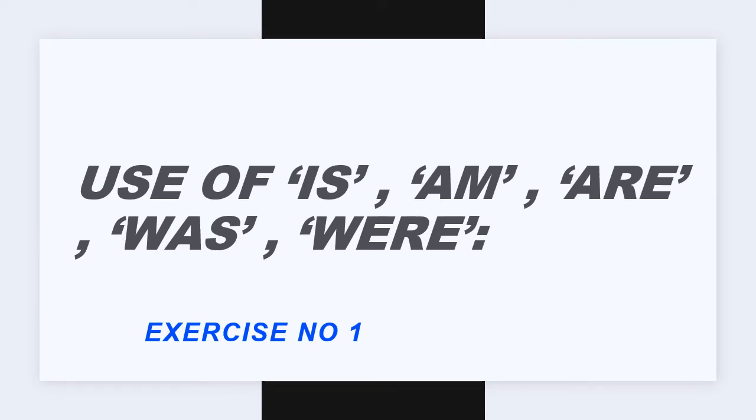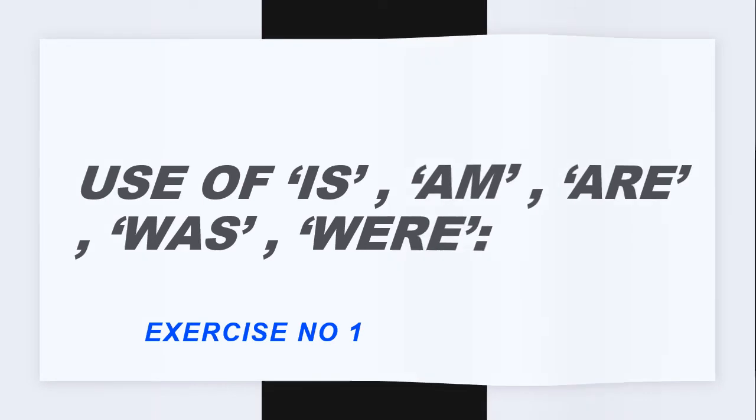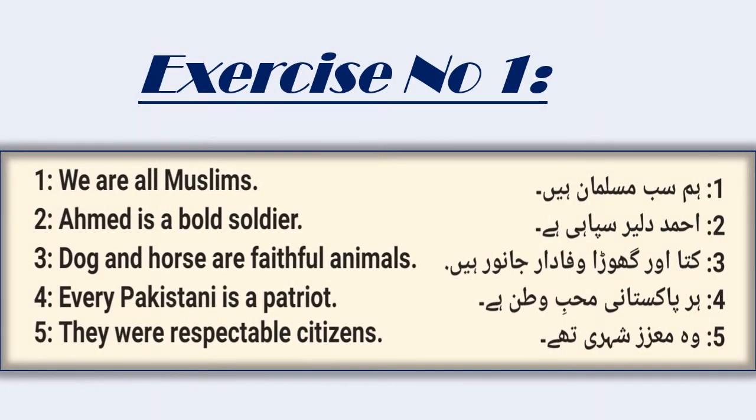Now we shall do use of is, am, are, was and were, exercise number 1. Here is exercise 1. The first sentence is: हम सब मुसलमान हैं. We are all Muslims. Ahmad दलेर सिपाही है. This is in present tense and Ahmad is singular, so we have to use is here. Ahmad is a bold soldier. कुत्ता और घोड़ा वफादार जानवर है. Now these are plural, so we have to use are here and this is present tense. Dog and horse are faithful animals.